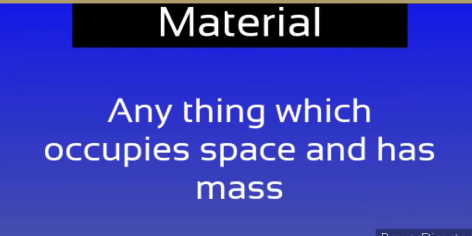Let us start with the first topic, that is sorting and what materials are. First of all, we should know what we mean by the term sorting. Sorting means classifying and arranging, that is, arrangement of materials into different groups. We cannot keep all the materials together. Now, what do we mean by the term material? Material is anything which can occupy space and which has mass.